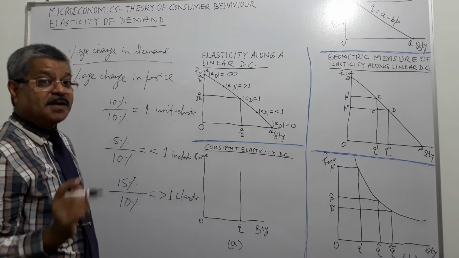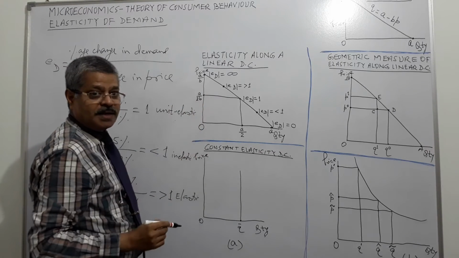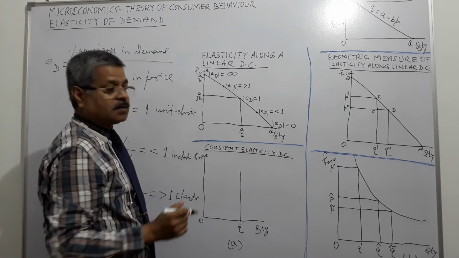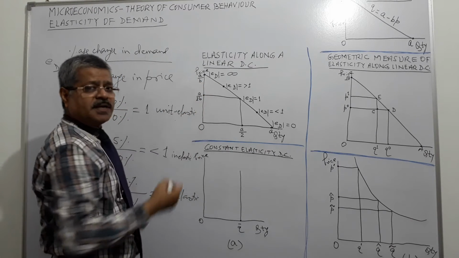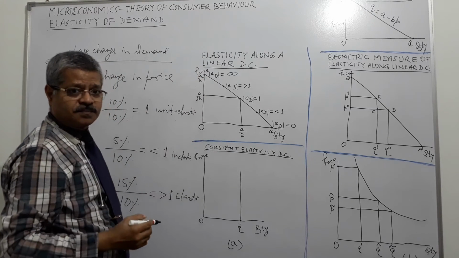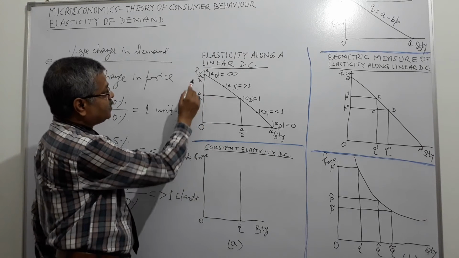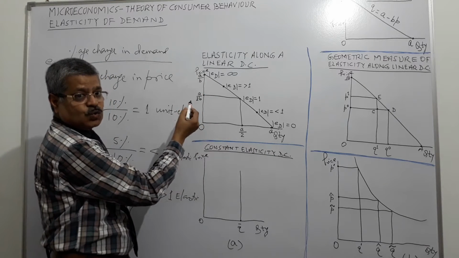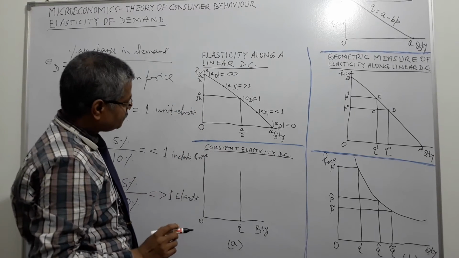And if you take a midway between the price 0 and A upon B, what will be the midway? Since this is A upon B, midway will be A upon 2B, half of this price. So A upon B and half of that is A upon 2B.